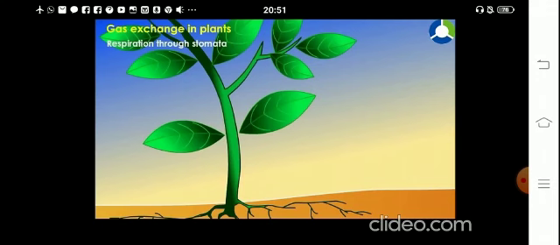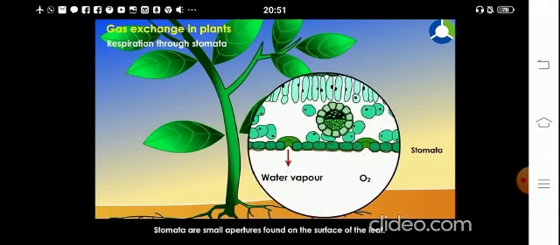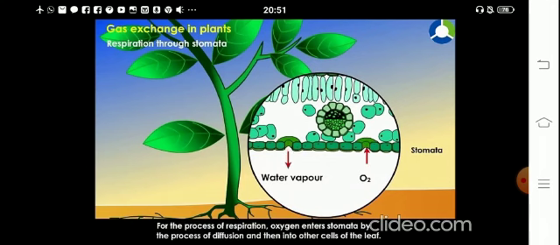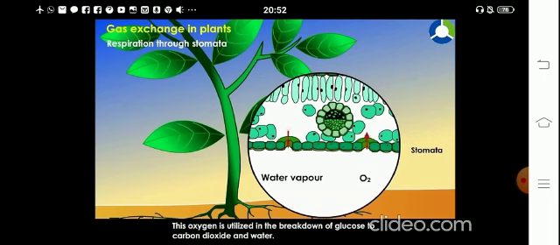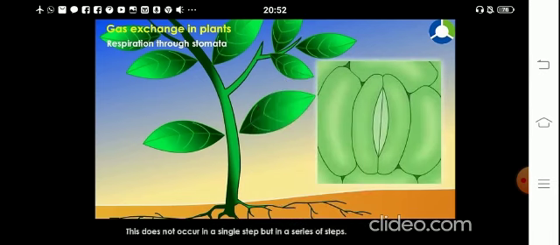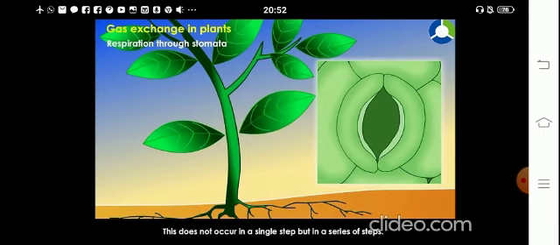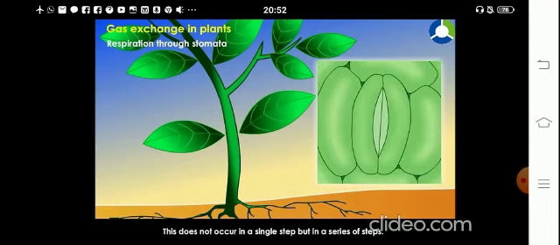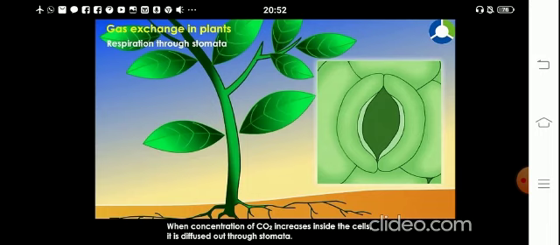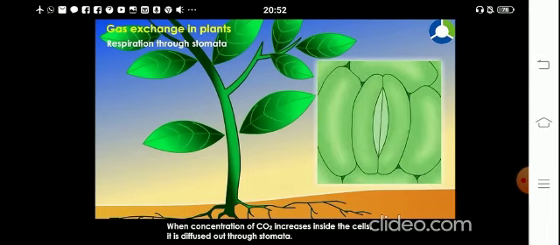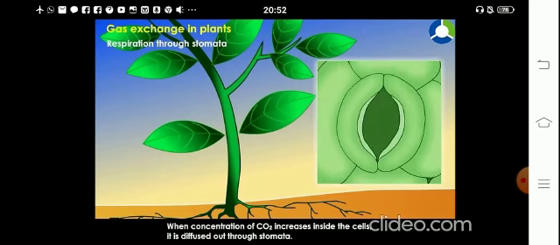Respiration through stomata. Stomata are small apertures found on the surface of the leaf. For the process of respiration, oxygen enters stomata by the process of diffusion and then into other cells of the leaf. This oxygen is utilized in the breakdown of glucose to carbon dioxide and water. This does not occur in a single step, but in a series of steps. When concentration of carbon dioxide increases inside the cells, it is diffused out through stomata.